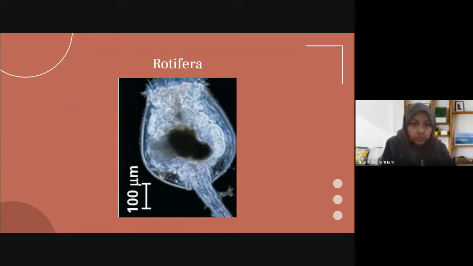Next, Porifera. Rotifers number in the thousands of species. Despite their microscopic size, rotifers have specialized organ systems, including an alimentary canal, a digestive tract with both a mouth and an anus. They feed on microorganisms present in water. Next,